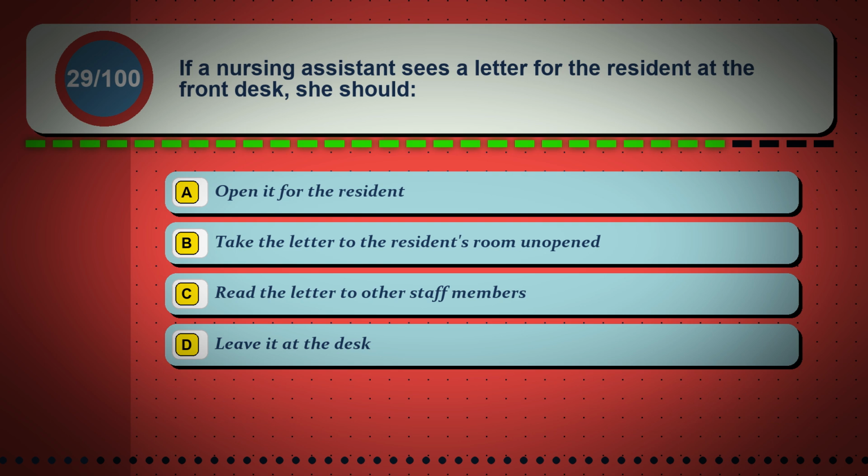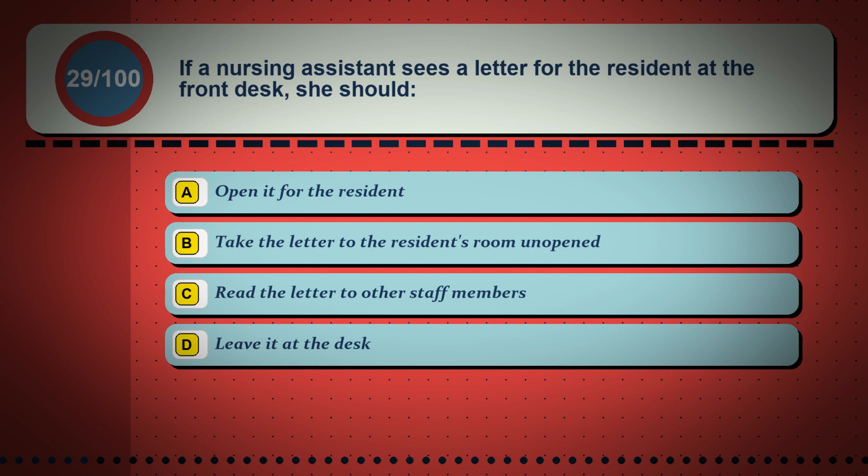Question 29. If a nursing assistant sees a letter for the resident at the front desk, she should: Option A, open it for the resident. Option B, take the letter to the resident's room unopened. Option C, read the letter to other staff members. Option D, leave it at the desk.